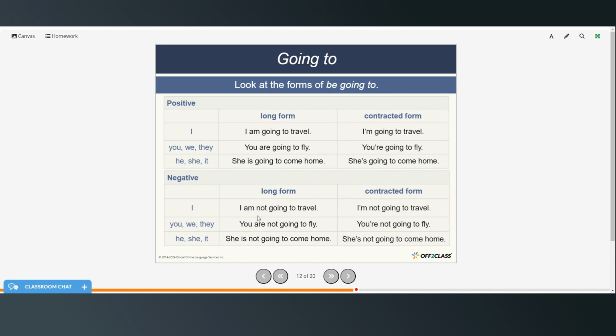And then the negative, I am not going to travel. I'm not going to travel. You are not going to fly. You are not going to fly. She is not going to come home. She's not going to come home.